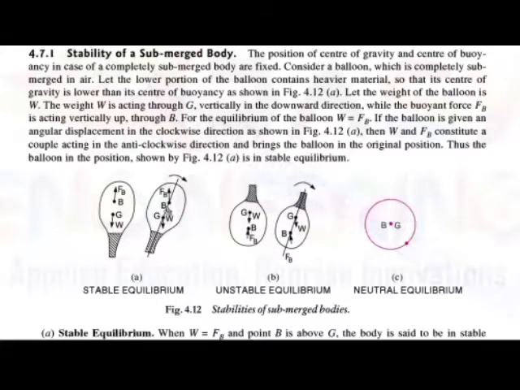So this equilibrium condition is called stable equilibrium. These both couples are balanced: we are giving the angular displacement in the clockwise direction, and the force of buoyancy and the weight constitute the couple in the anti-clockwise direction. So due to this the body is in stable equilibrium.